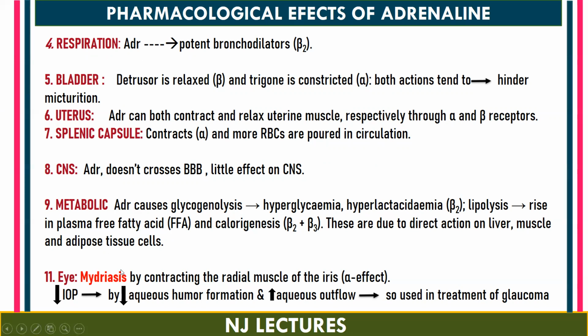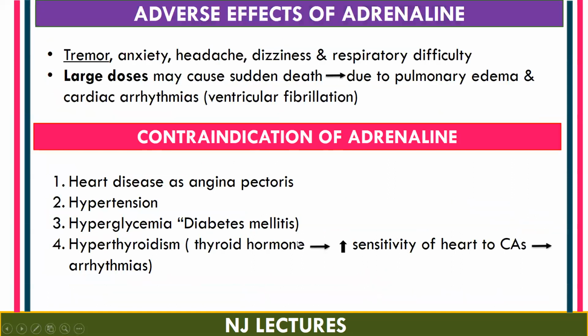Next is the eye. On the eye, it is going to cause mydriasis. Mydriasis means dilation of the pupil. How is it going to do this? Mainly by contracting the radial muscle of the iris, which is an alpha effect. One more action is that it is going to decrease the intraocular pressure, mainly by decreasing aqueous humor formation and increasing the aqueous outflow. So that is why adrenaline is also useful in the treatment of glaucoma.